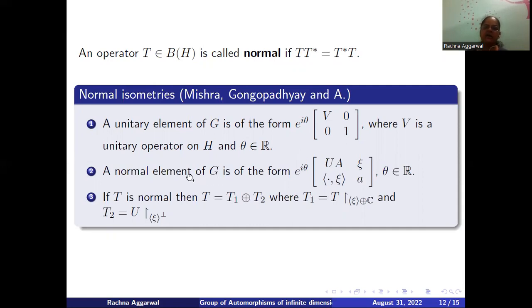And a normal element of G is an operator of this form where U of xi is equal to xi. And this fact makes T decompose H direct sum C orthogonally into a two-dimensional subspace spanned by xi plus C, such that on the perpendicular part, the operator coincides with U. This orthogonal decomposition makes the study of spectral properties of a normal operator very handy.